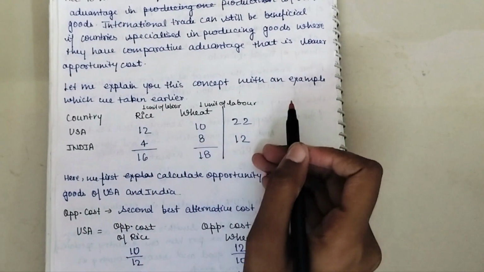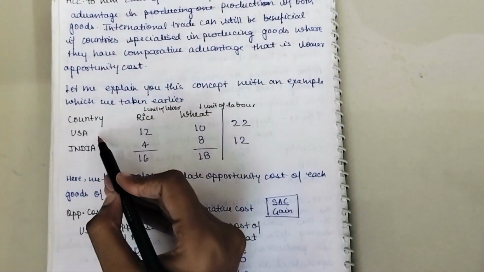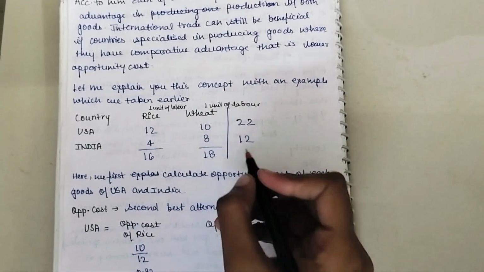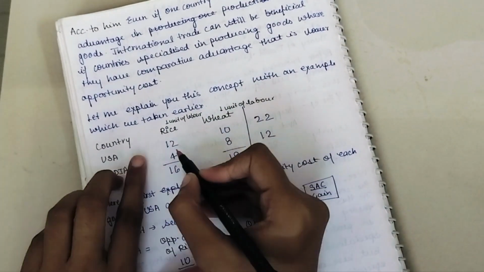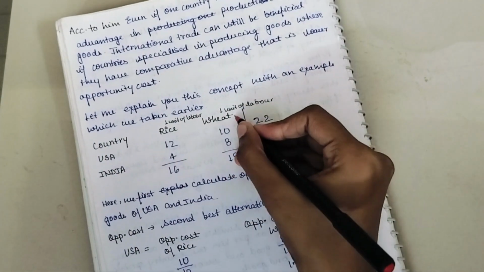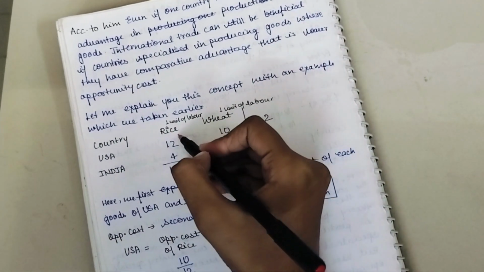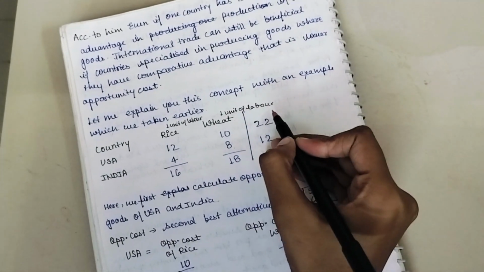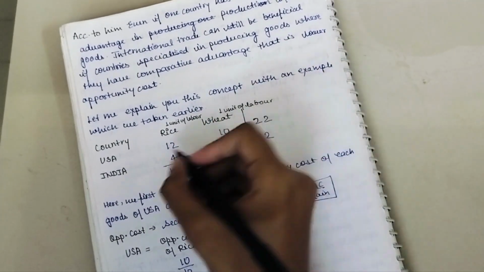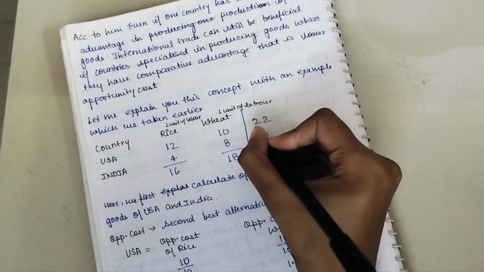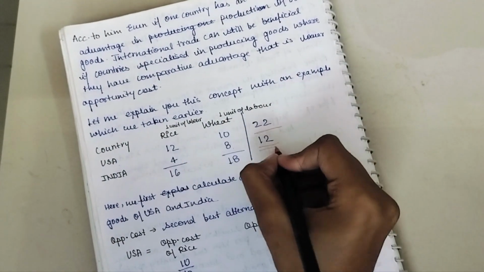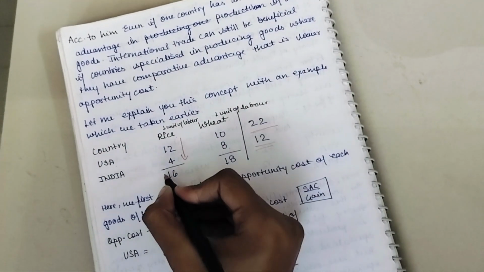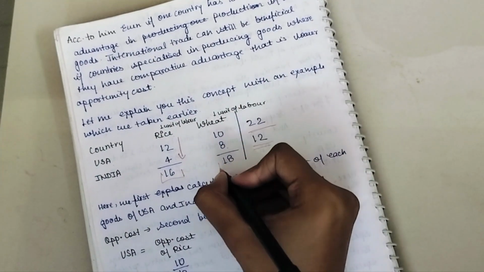Let me explain this concept with the example we took earlier: countries US and India, commodities rice and wheat, 1 unit of labor production. US is producing 12 units of rice and 10 units of wheat, whereas India is producing 4 units of rice and 8 units of wheat with one unit of labor. Here, US total production is 22 and India's is 12. For rice the total is 16 and for wheat the total is 18.